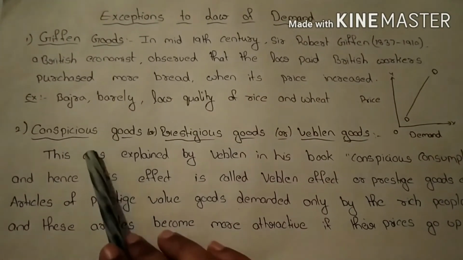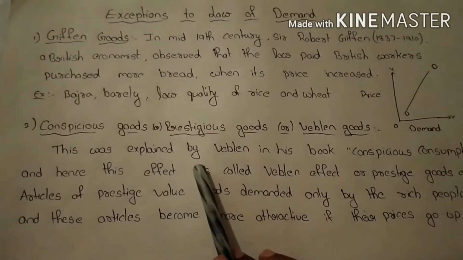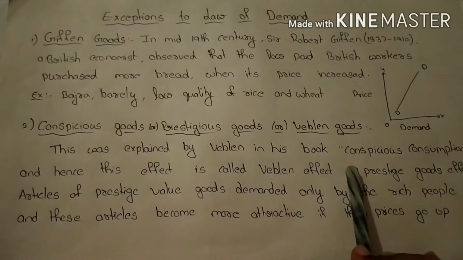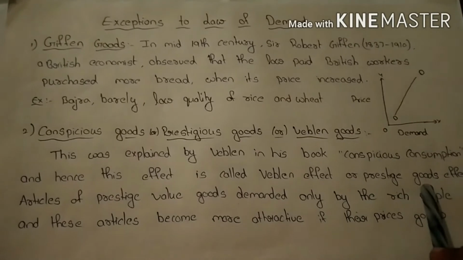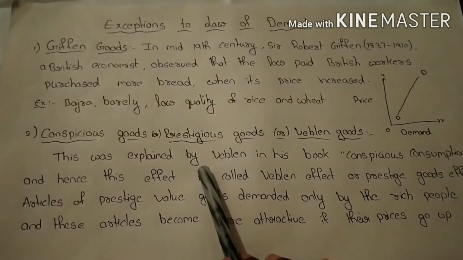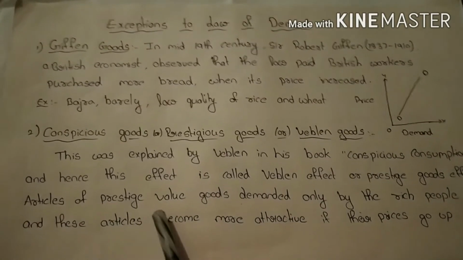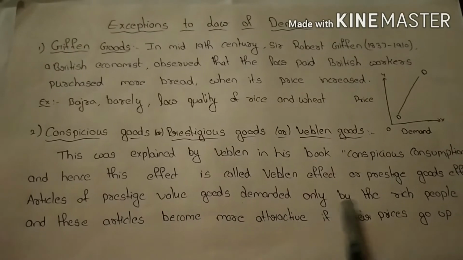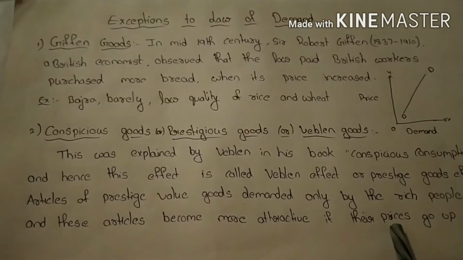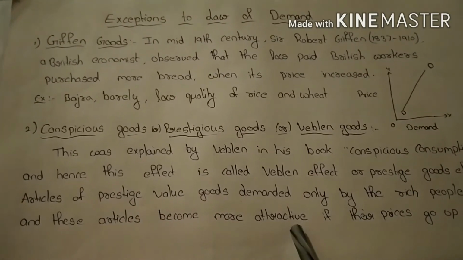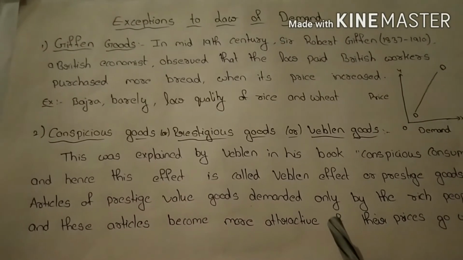Next, conspicuous goods or prestigious goods or Veblen goods. This was explained by Veblen in his book on conspicuous consumption, and hence this effect is called the Veblen effect or prestigious goods effect. So this is also called Veblen goods. These are articles of prestige value, goods demanded only by rich people, and these articles become more attractive if the price goes up. According to the rich people's view, only if the price is up will the demand be more.